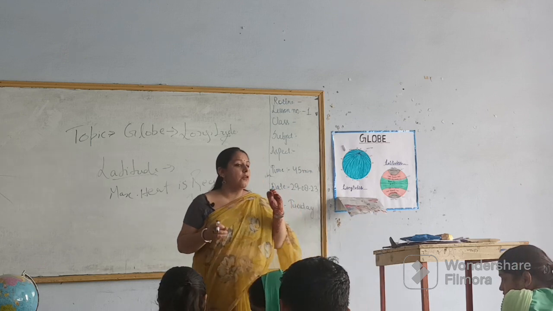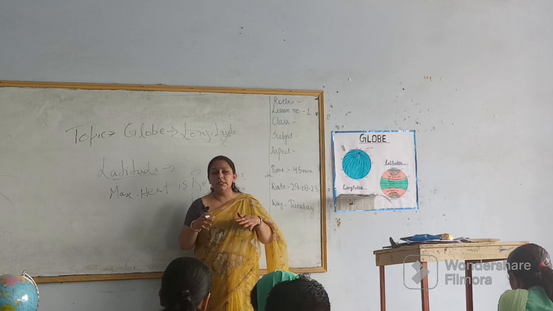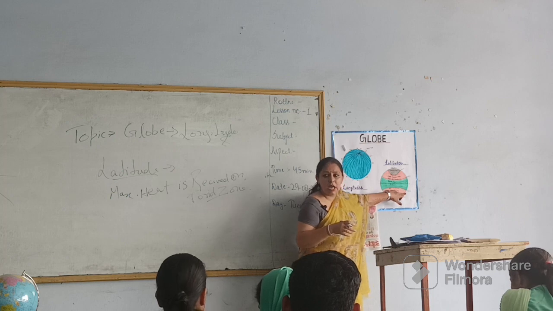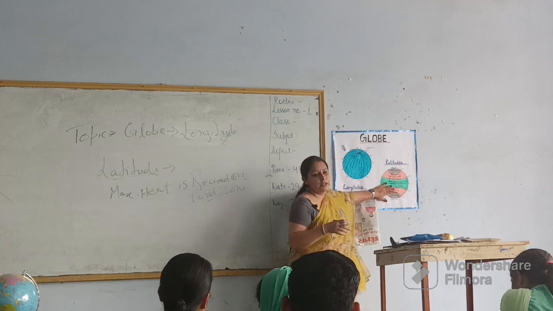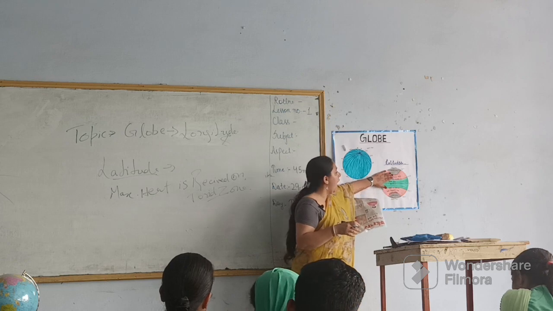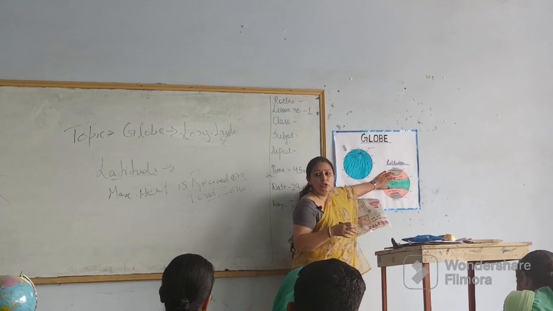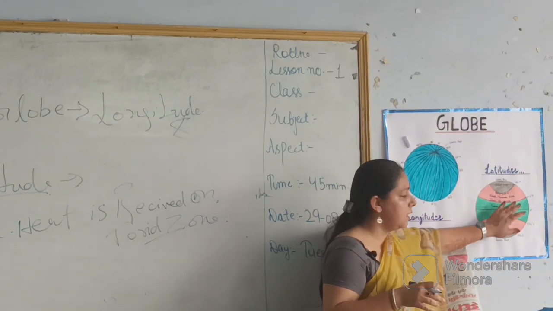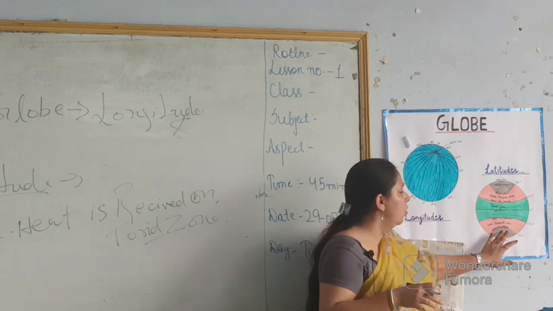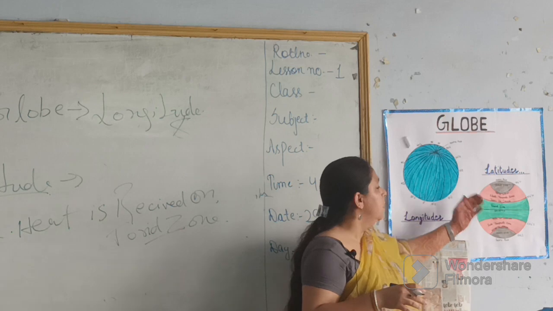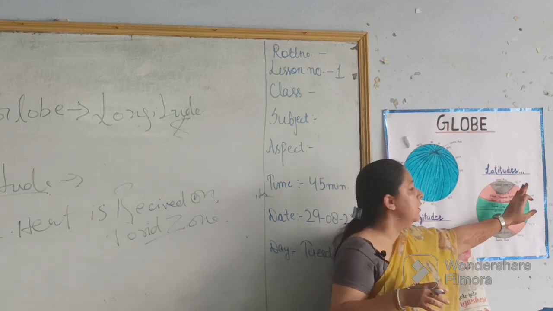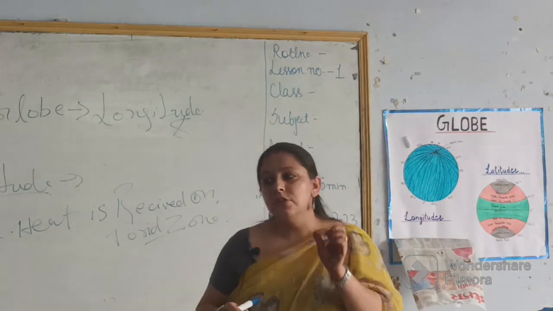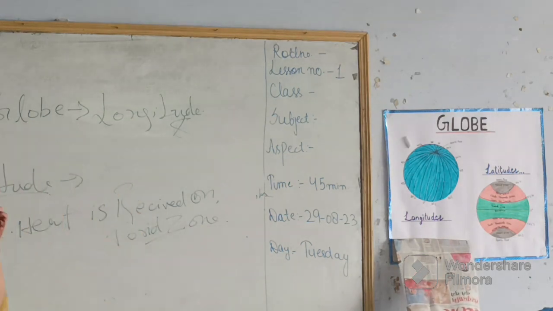That's why, with the help of mathematical calculations and a lot of research, they have calculated that on 23 degree north and 23 degrees south, we have temperature differences. This is the torrid zone, and this is called the temperate zone. What is called the temperate zone? From Tropic of Cancer to Arctic Circle, and from the Tropic of Capricorn to Antarctic Circle. The Arctic Circle is on 66 degree and 30 minutes.